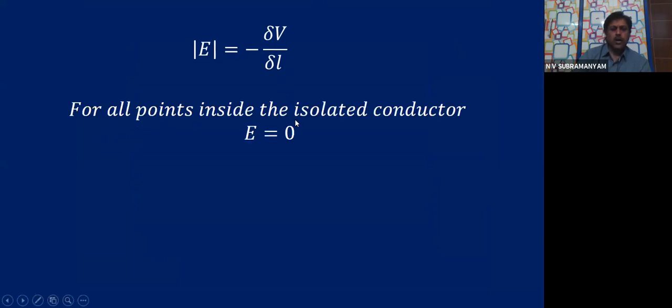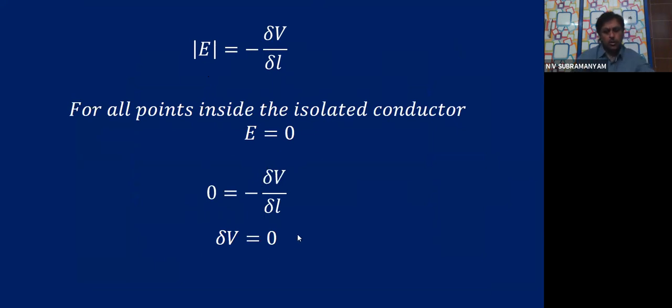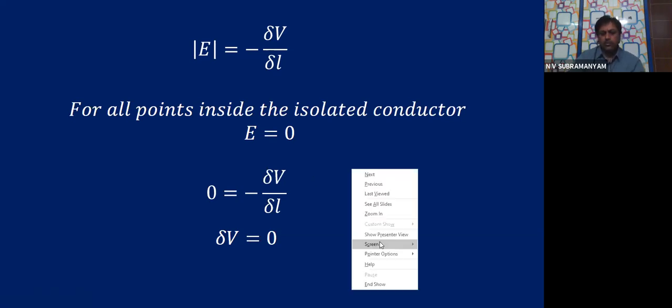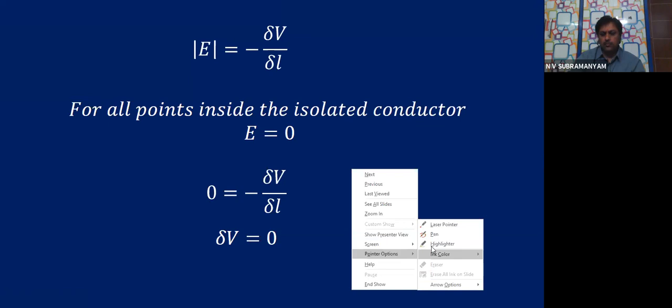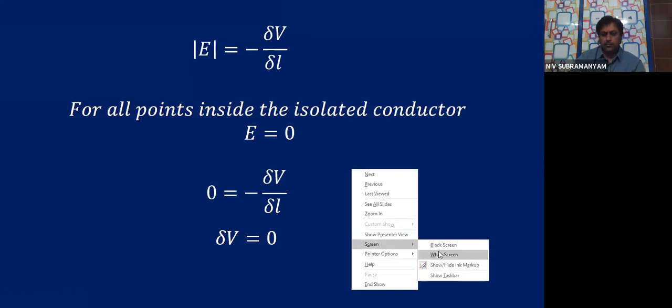For all points inside the isolated conductor, E is equal to 0. So 0 is equal to minus dou V by dou L. Substitute, then what do we get? Dou V is equal to 0 by cross multiplying. I hope this is simple. Very, very simple. No need to be confused at all. So what did we write?